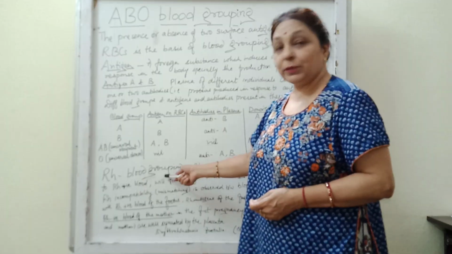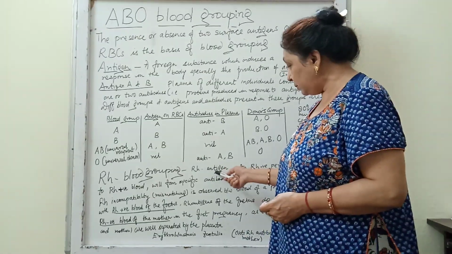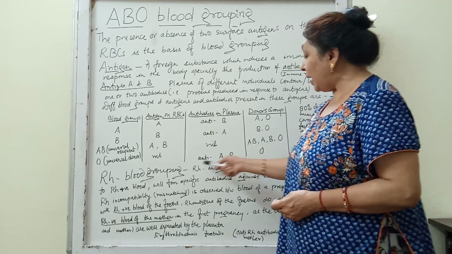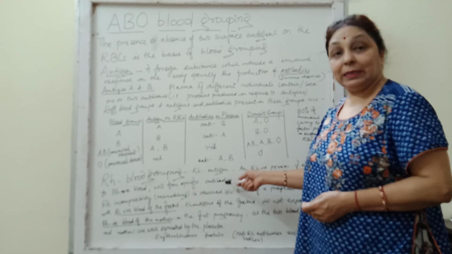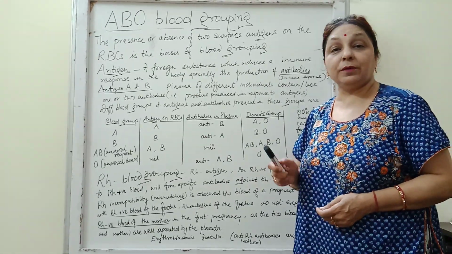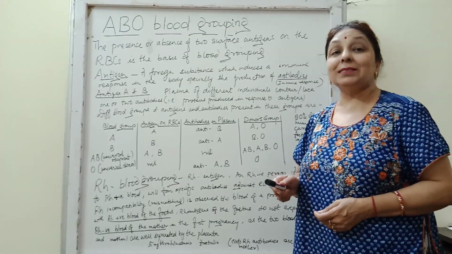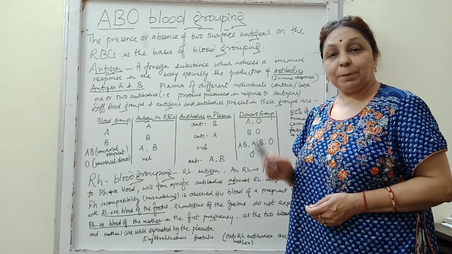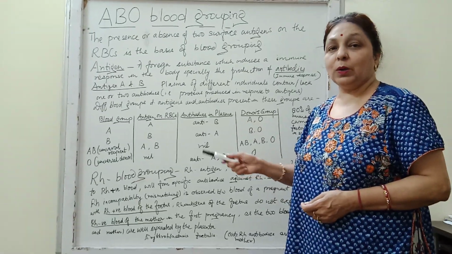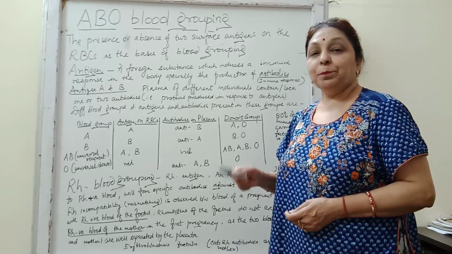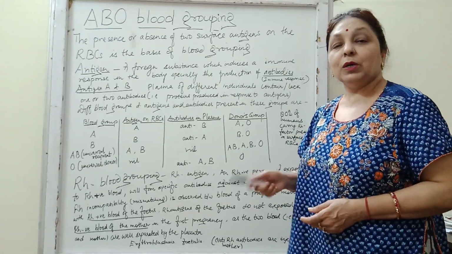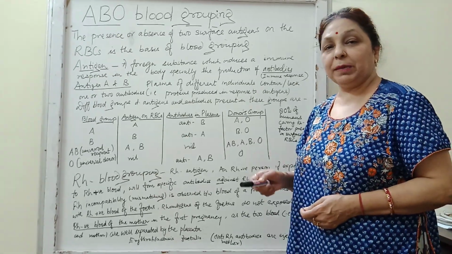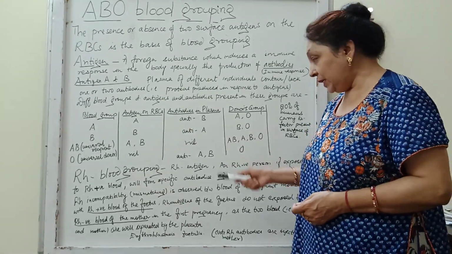This RH antigen was first observed in a monkey called the rhesus monkey. The presence of Rh factor or the Rh antigen makes that blood Rh positive, and the absence of this Rh factor makes the blood Rh negative.